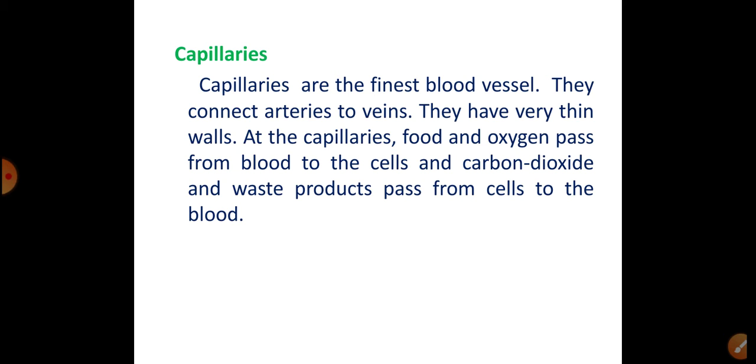Next point, capillaries. Capillaries are the finest blood vessels. They connect arteries to veins.